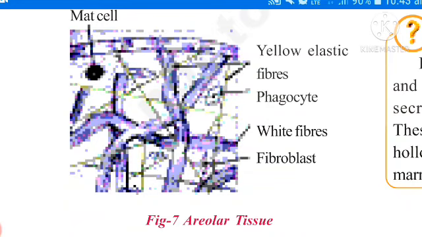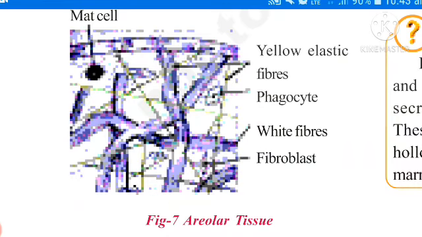Some cells are present which help in packing and help to keep the organs in place. That is called fibroblasts. And there are two types of fibers, yellow elastic fibers and white fibers, means thread-like structures present inside the tissues.